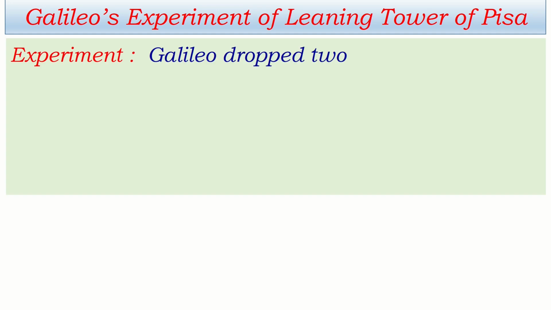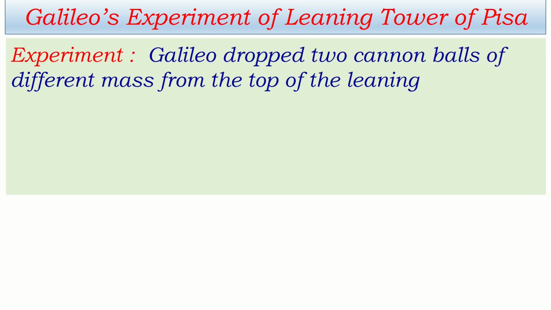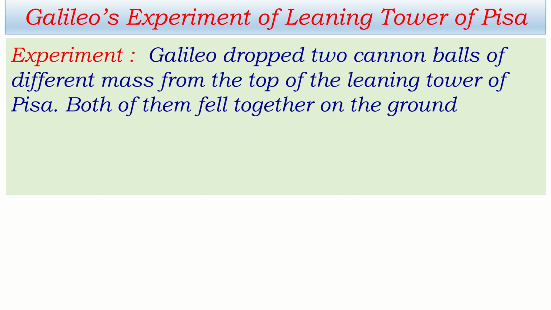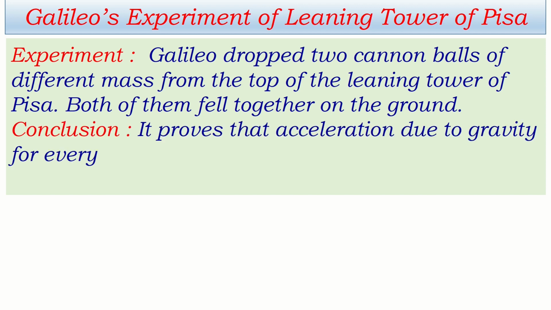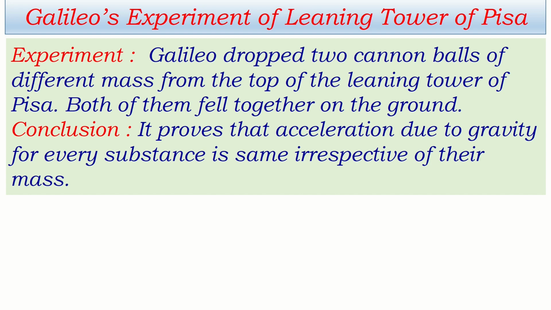Okay, Galileo's experiment of leaning tower of Pisa, if you are told what was the experiment, you can say this way. Experiment was Galileo dropped two cannonballs of different mass from the top of the leaning tower of Pisa. Both of them fell together on the ground. This was the experiment. And if you are told to write conclusion, then you can say that it proves that acceleration due to gravity for every substance is same irrespective of their mass.